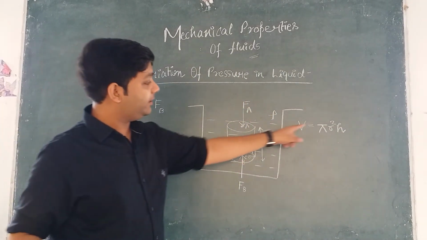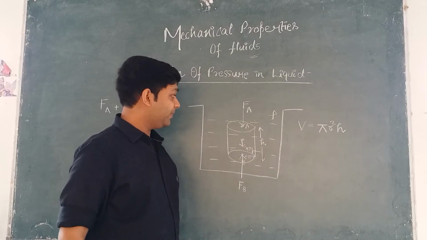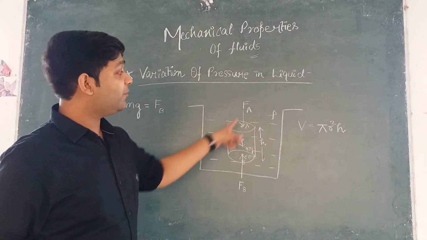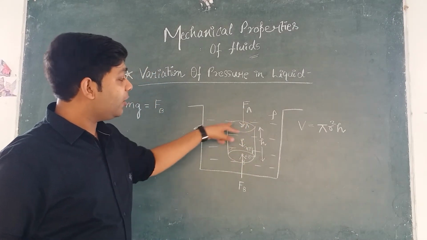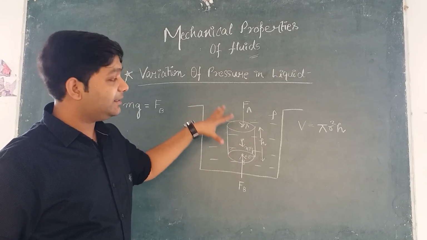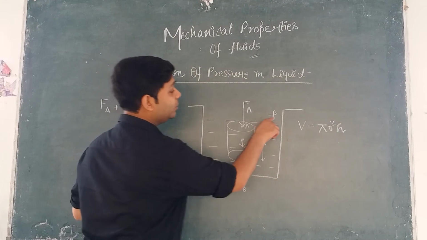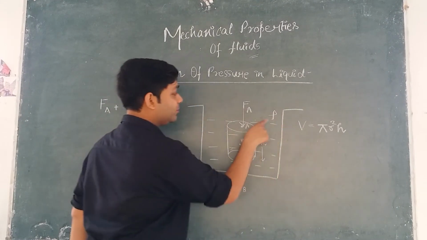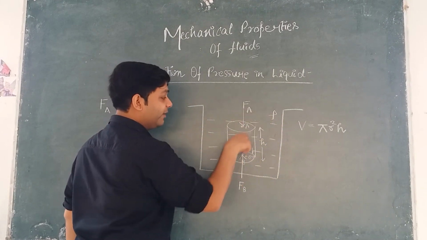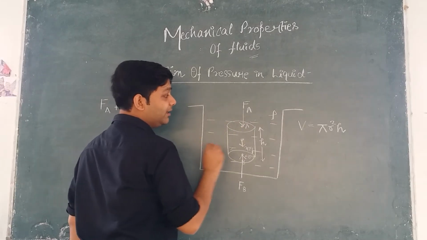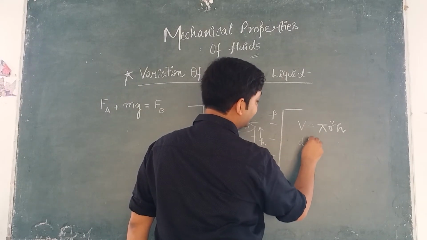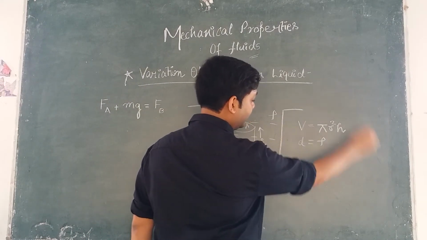The volume of the cylinder will be equal to pi r square h. And because this cylinder is made up of water, so the density of the mass that is contained in this cylinder will be equal to rho. जो liquid की density है वही इसके mass की density भी हो जाएगी. So we have got density is equal to rho, right?